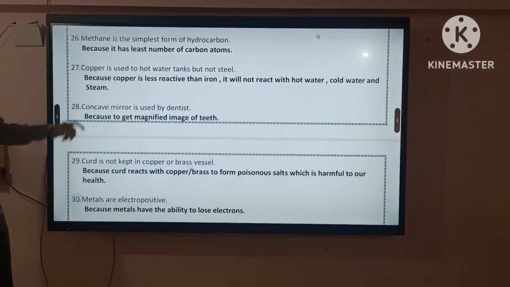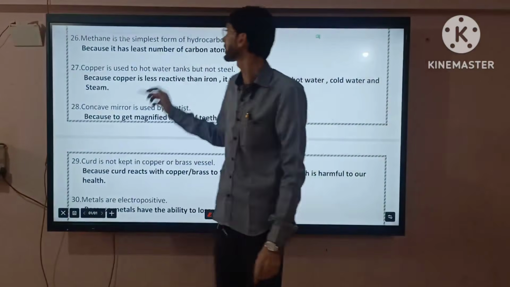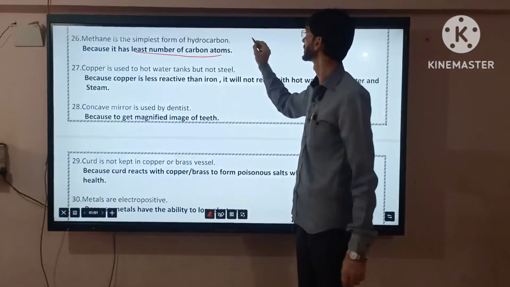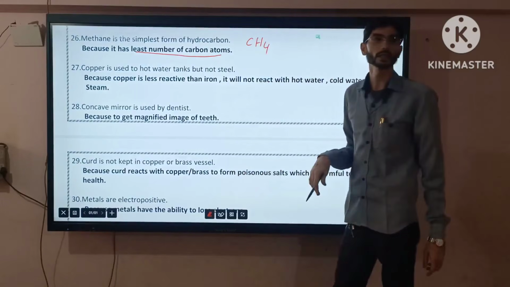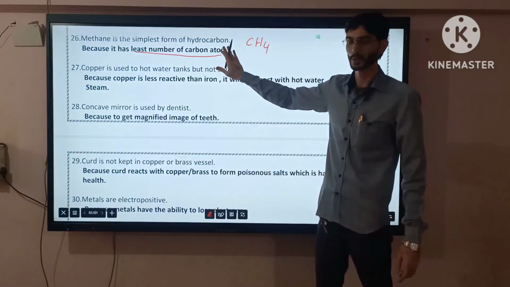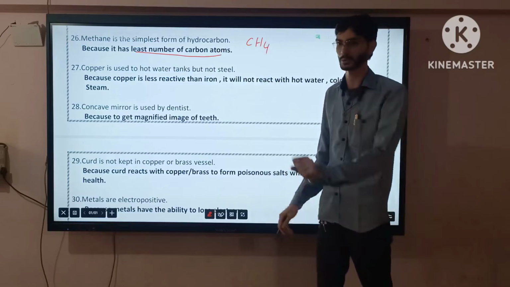Now, methane is the simplest form of hydrocarbon because it has the least number of carbon atoms. CH4, one carbon, 4 hydrogen atoms. So this is also easiest. These two easiest ones you just store in your brain, not in classwork.